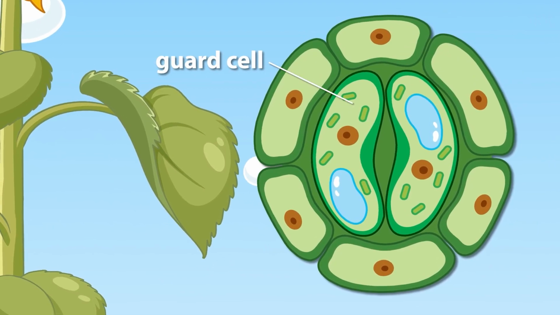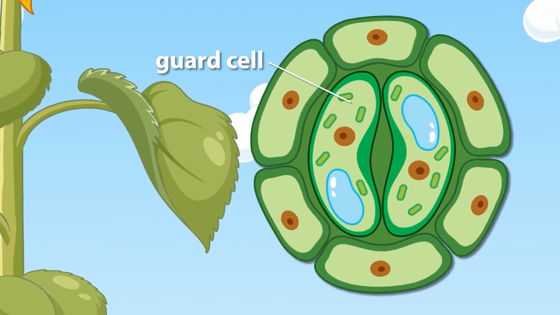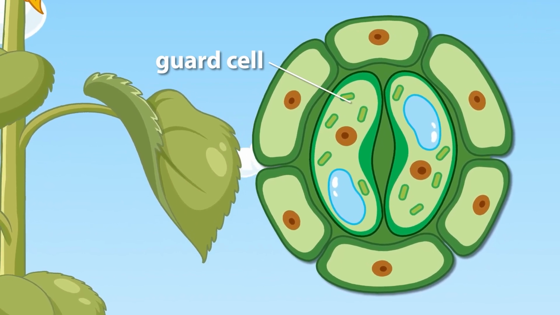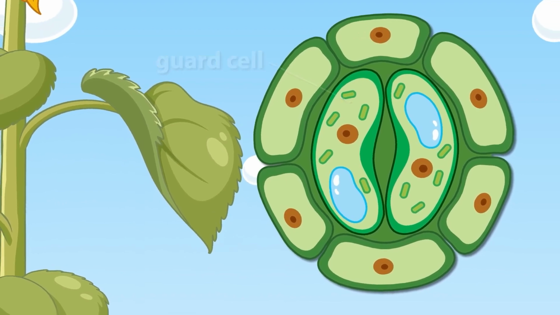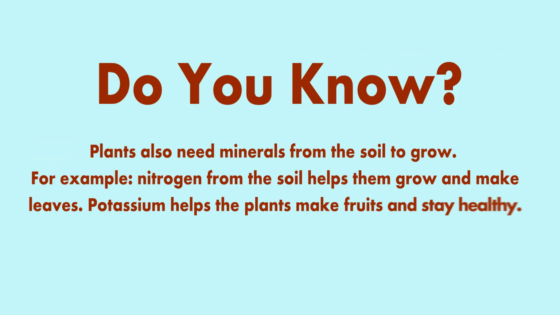The sugar produced by the plant is used for its growth and to repair the damaged cells. The extra sugar is stored as starch in different parts of the plants, which humans and animals eat as food. Do you know? Plants also need minerals from the soil to grow. For example, nitrogen from the soil helps them grow and make leaves. Potassium helps the plants make fruits and stay healthy.